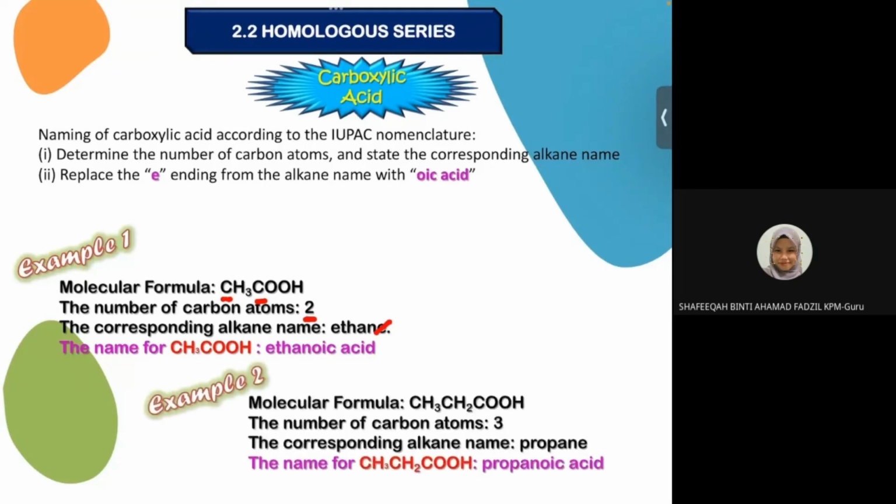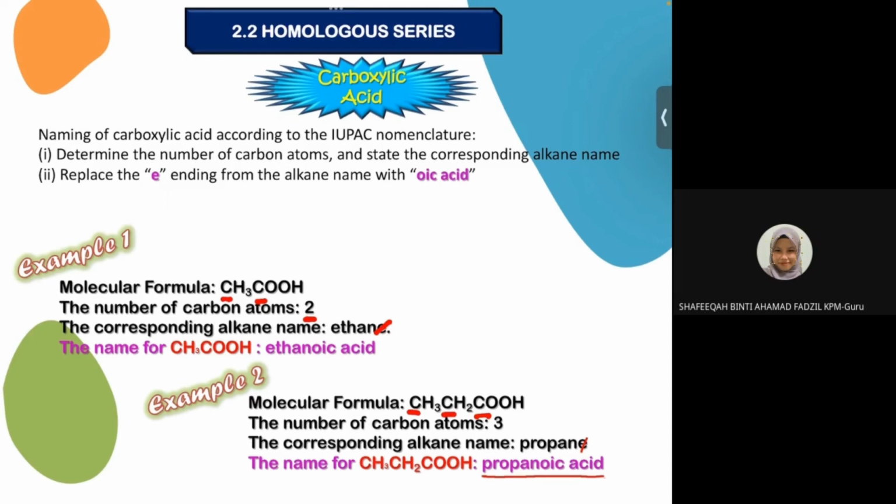Okay, example 2. We have a molecular formula. The total number of carbon is 1, 2, 3. The total number of carbon is 3, so it will become propane. Remove E plus OIC acid. So it will become propanoic acid.